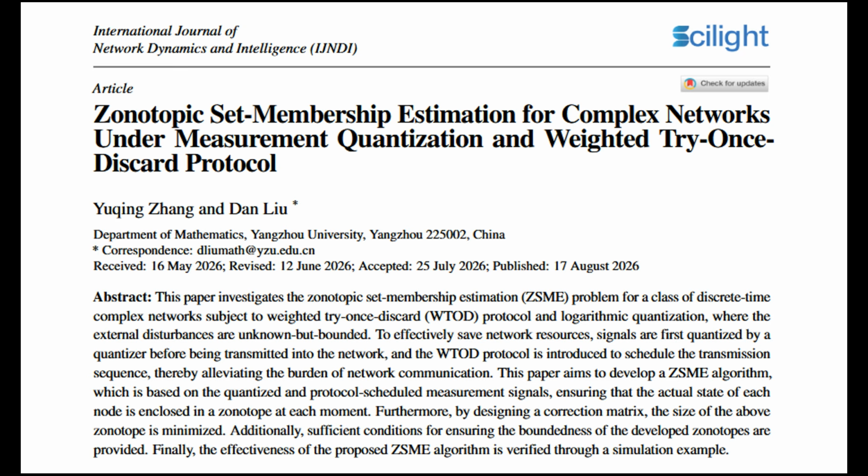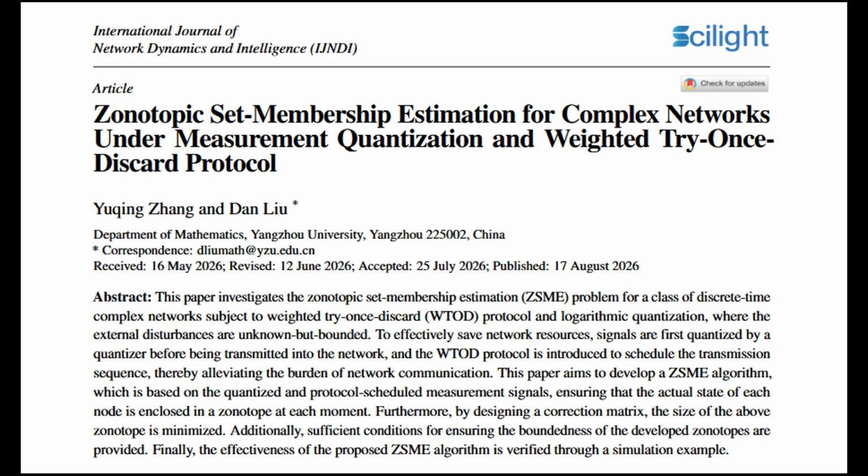The proposed method, quantization plus WTOD, combining both harsh realities, the algorithm achieved an average error of 0.6048. While this is slightly higher than the previous cases, the key takeaway is that the accuracy remained under 0.61 even under the harshest network constraints, and mathematically, the real states always stayed inside the calculated safe zone.